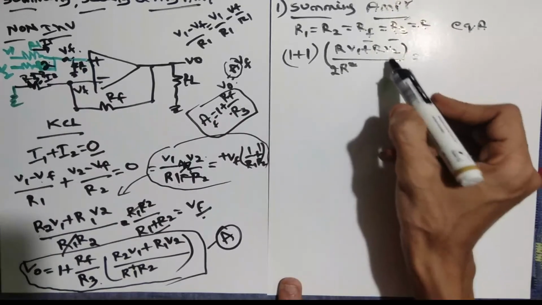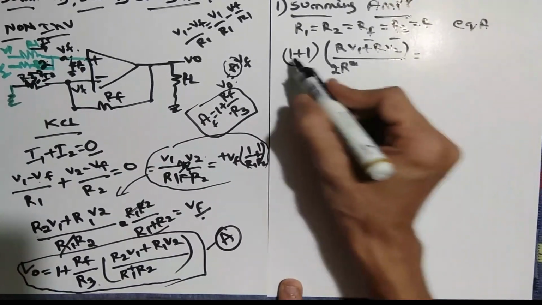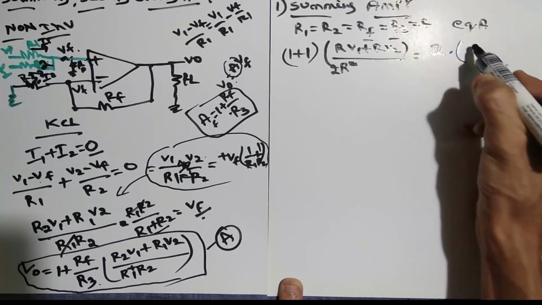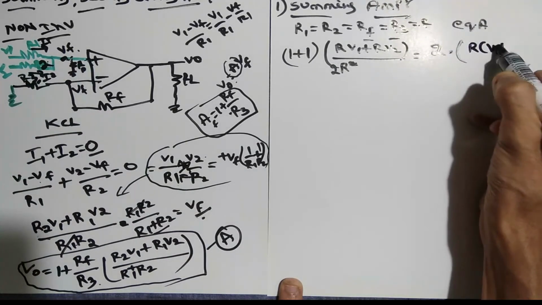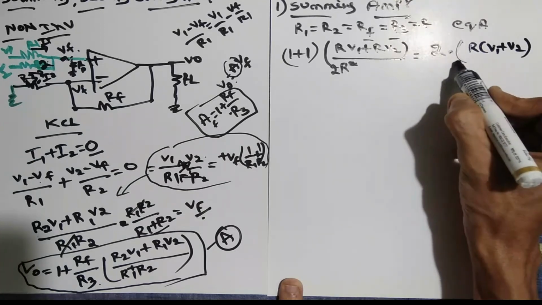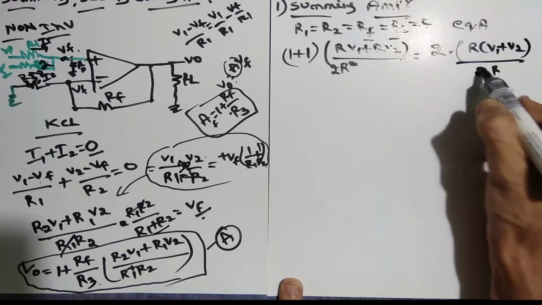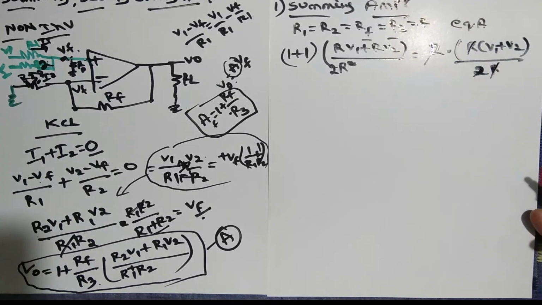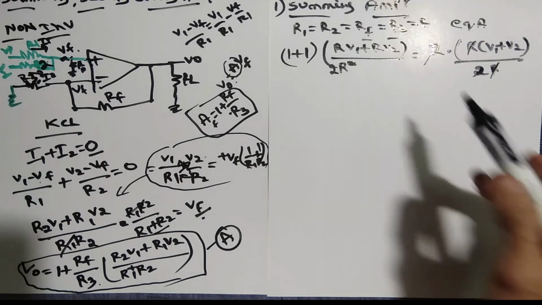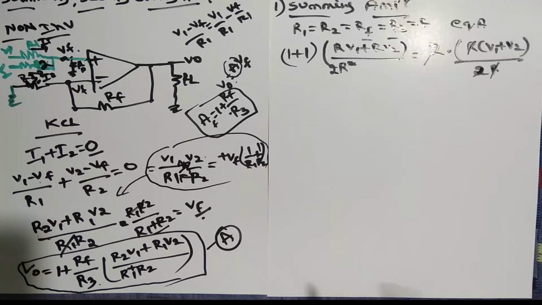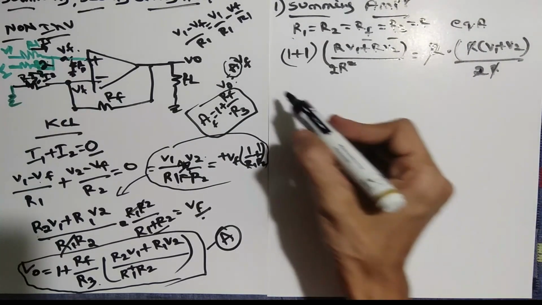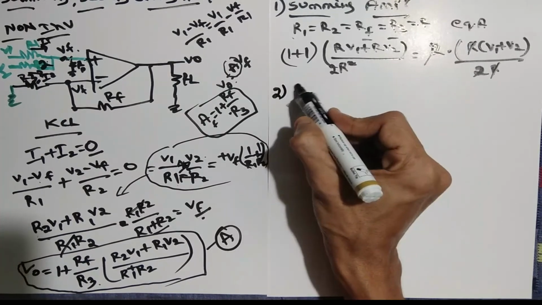So R is common here, so I can take R out. So this is 1 plus 1 is 2 into R. I will get V1 plus V2 divided by 2R. So 2 gets cancelled, R R get cancelled. So this is the answer. So for the summing amplifier we are getting the same theory that we did in the inverting one, making all the resistances equal. Okay, so go for the next, scaling.